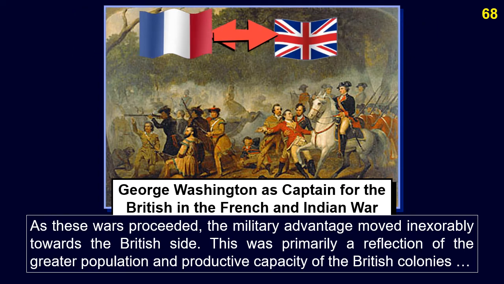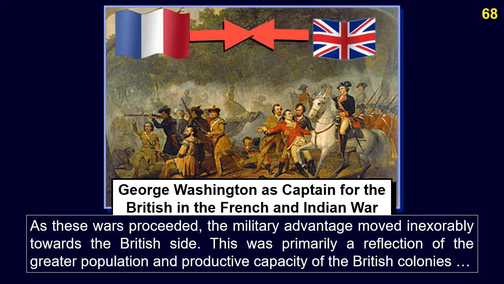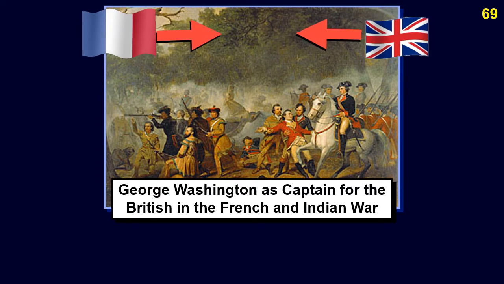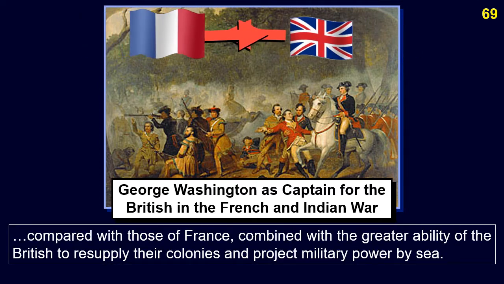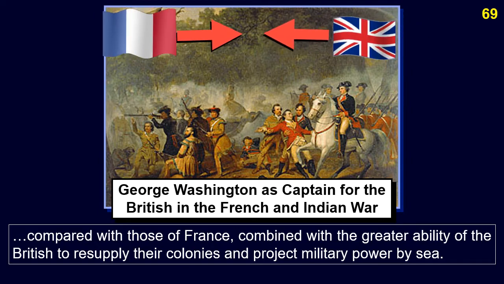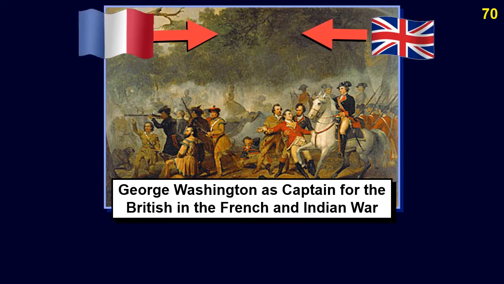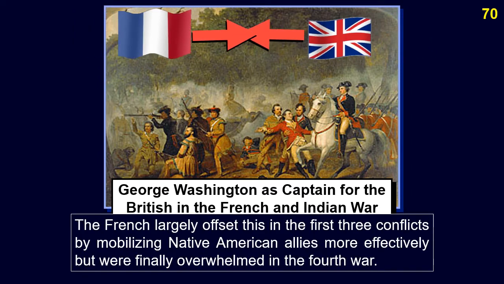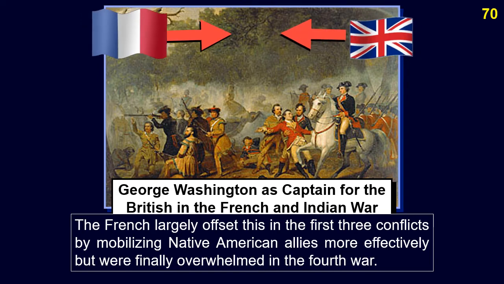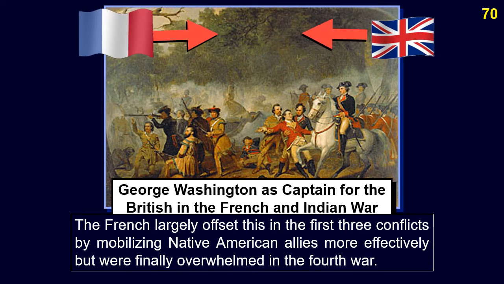This was primarily a reflection of the greater population and productive capacity of the British colonies, compared with those of France, combined with the greater ability of the British to resupply their colonies and project military power by sea. The French largely offset this in the first three conflicts by mobilizing Native American allies more effectively, but were finally overwhelmed in the Fourth War.